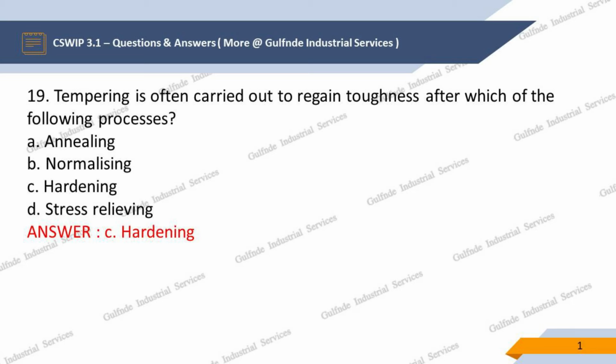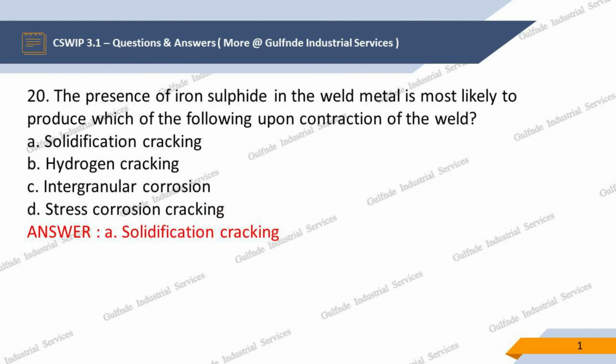Question 19. Tempering is often carried out to regain toughness after which of the following processes? Options are: A. Annealing, B. Normalizing, C. Hardening, D. Stress relieving. Our answer is C. Hardening.